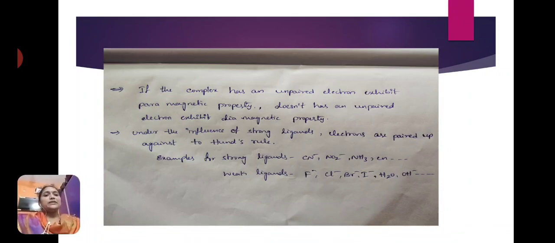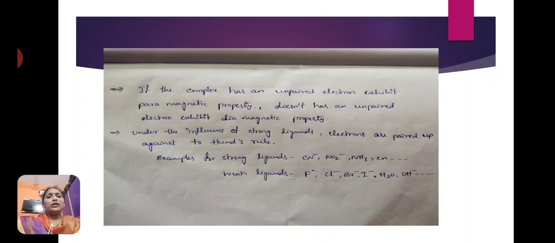If the complex has unpaired electrons, it exhibits paramagnetic property. If it does not have unpaired electrons, it exhibits diamagnetic property. In a metal complex, if the metal has at least one unpaired electron, then it shows paramagnetic property. If the metal does not have any unpaired electrons, then it shows diamagnetic property.